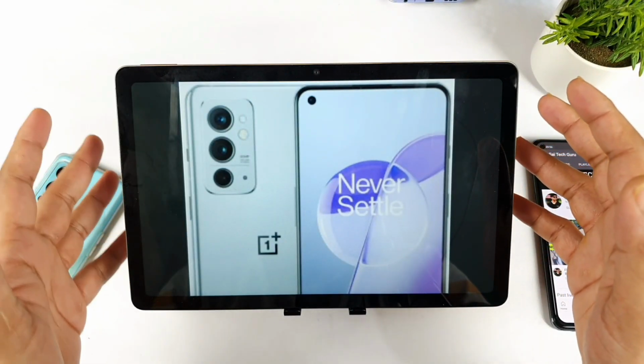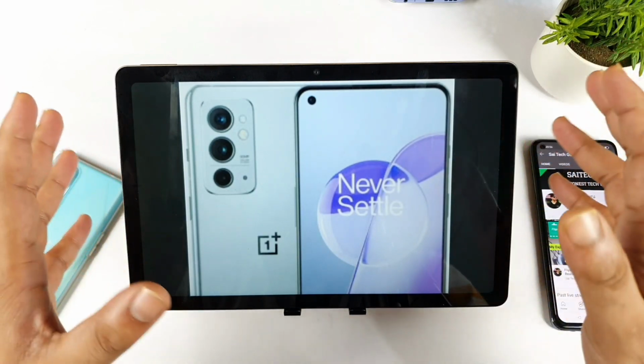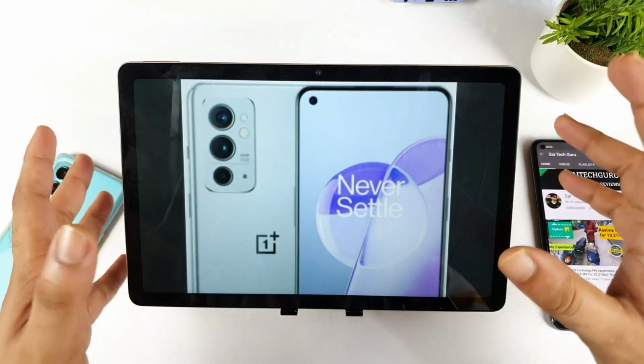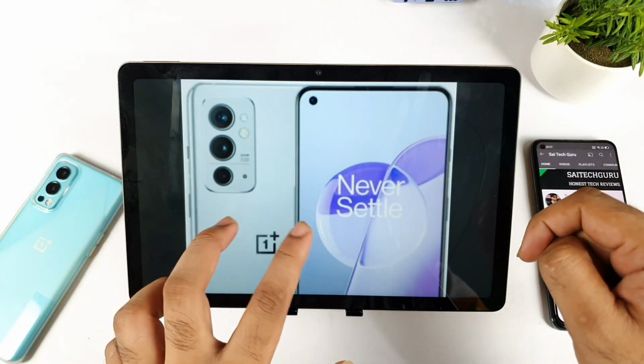In this video, I'm going to talk about the specification details of the OnePlus 9 RT. Yes friends, finally we got the official statement from OnePlus regarding the specifications and all the features which are included in the OnePlus 9 RT. And here is a quick look at the design on the back side.